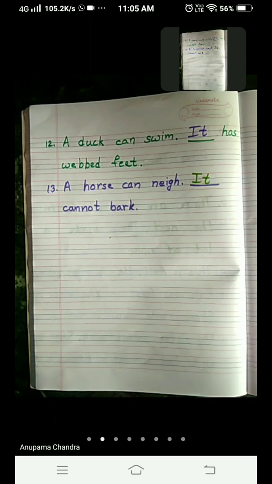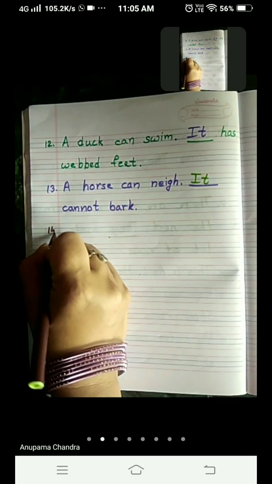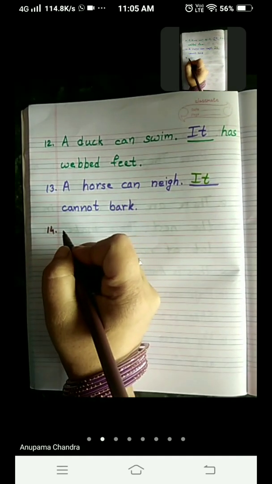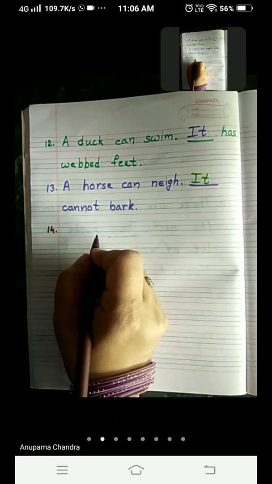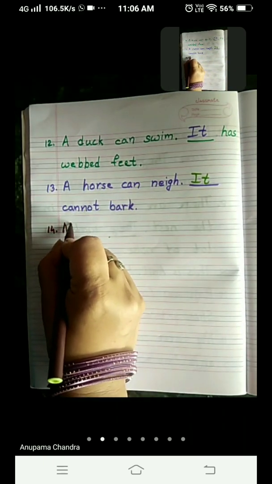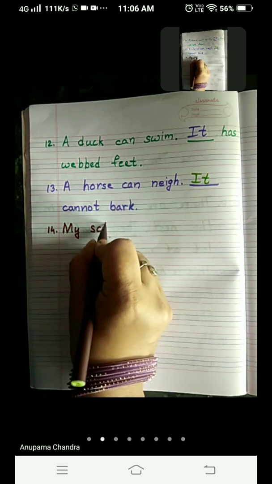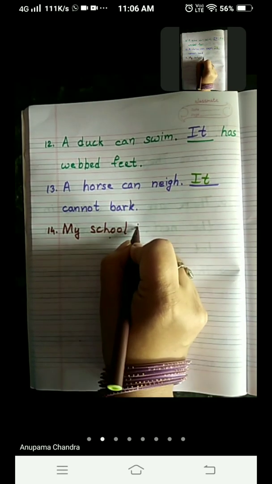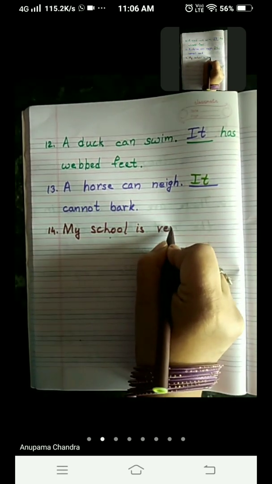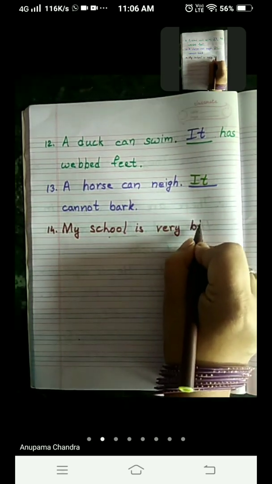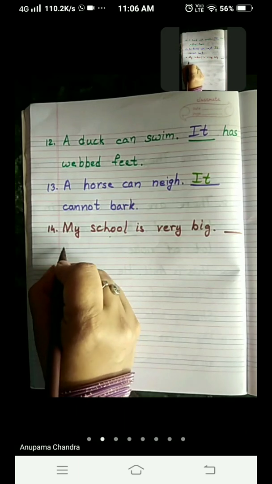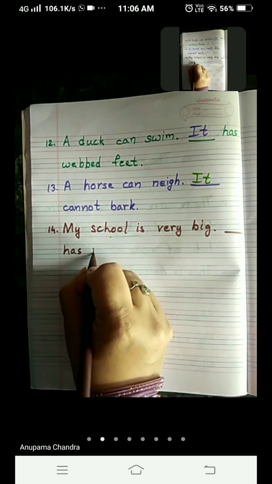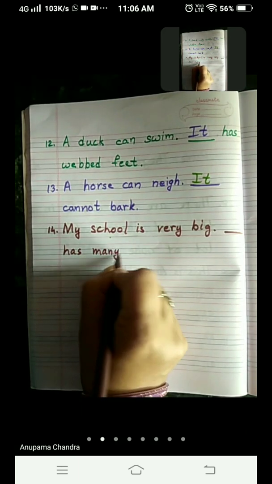Come to the last one, I give you number 14. My school is very big. My school is very big. Dash has many rooms.